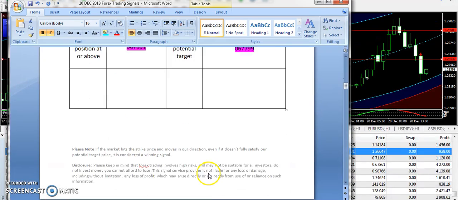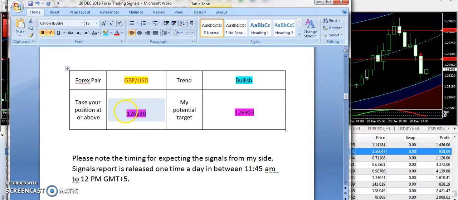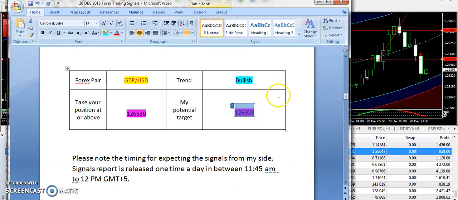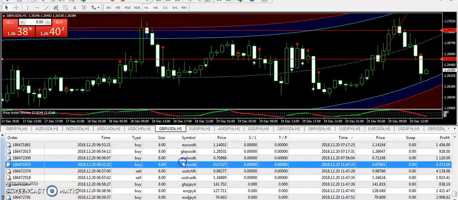Okay, now let's talk about pound USD. I'm going to take you towards the signals report. I have supplied the bullish signal in the morning from 1.26530 and 1.26903 was the target price. And guys, you can clearly see right from the entry it had started to go up and finally it has touched the target price that I have supplied in my signals report, that was 1.26903. So guys, if you have traded this signal, then you must have collected a massive profit.